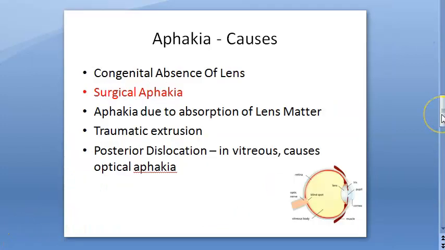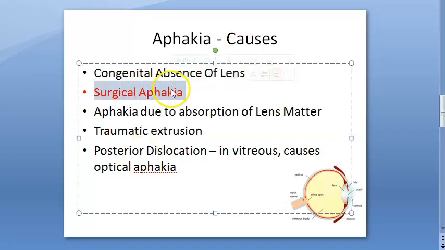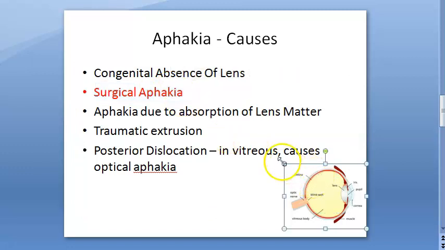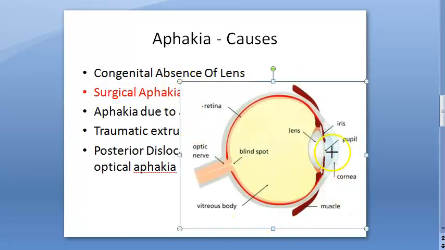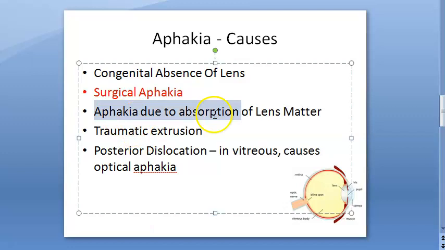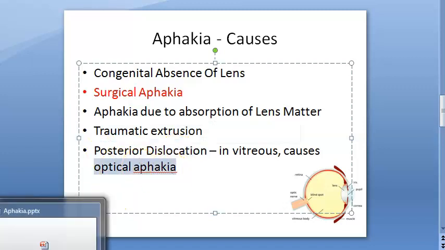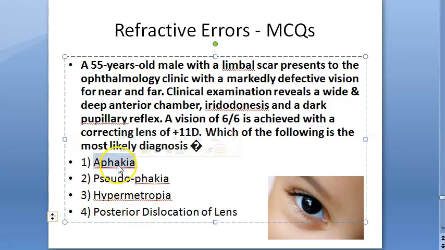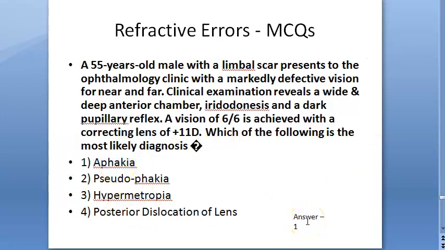If you remember our aphakia video, in causes we have seen absence of the lens congenitally, or surgically they have removed the lens. So basically in aphakia there is no lens. It can be because the lens matter got absorbed, traumatically it is gone, or posterior dislocation is also aphakia only. Okay. So here, the answer is aphakia.